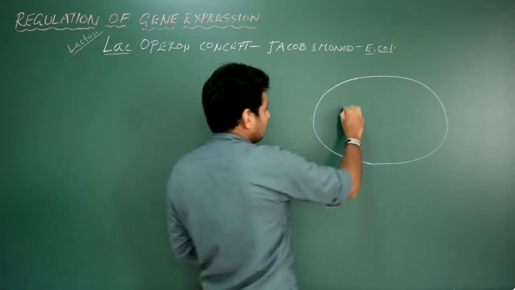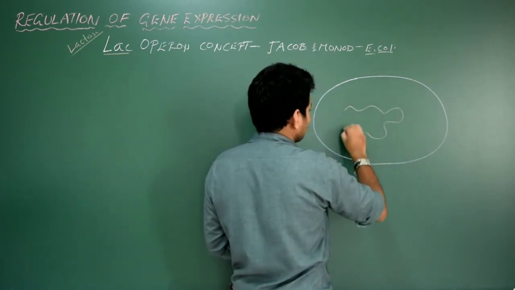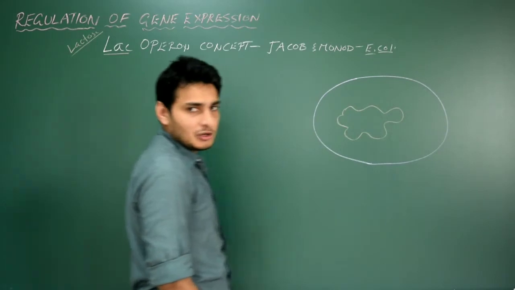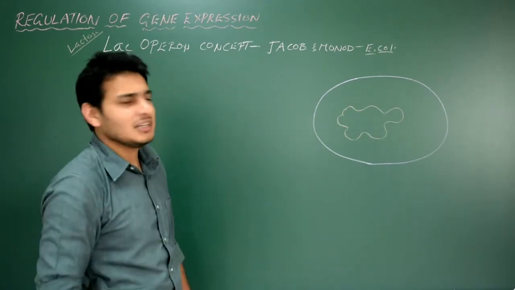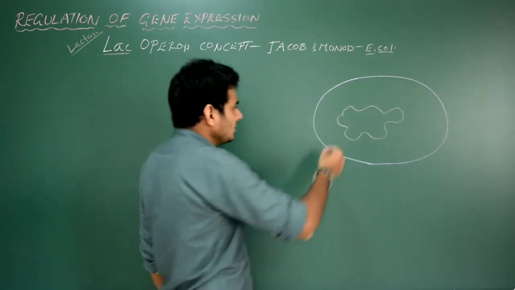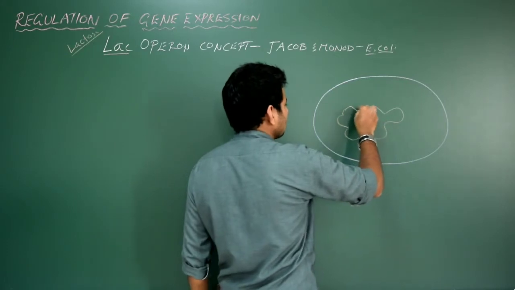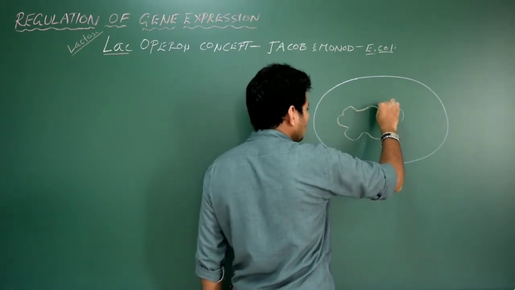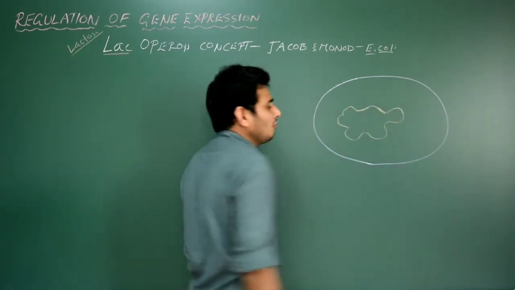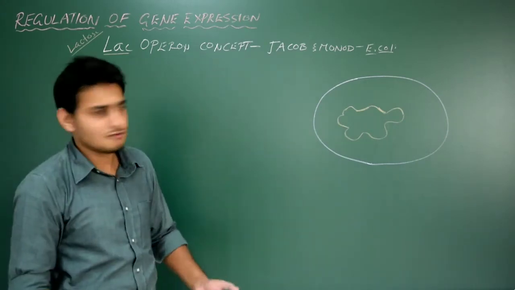And this E. coli has the DNA which is naked, and it has a lot of genes. These genes are working because they need to produce specific types of enzymes or proteins for its survival.